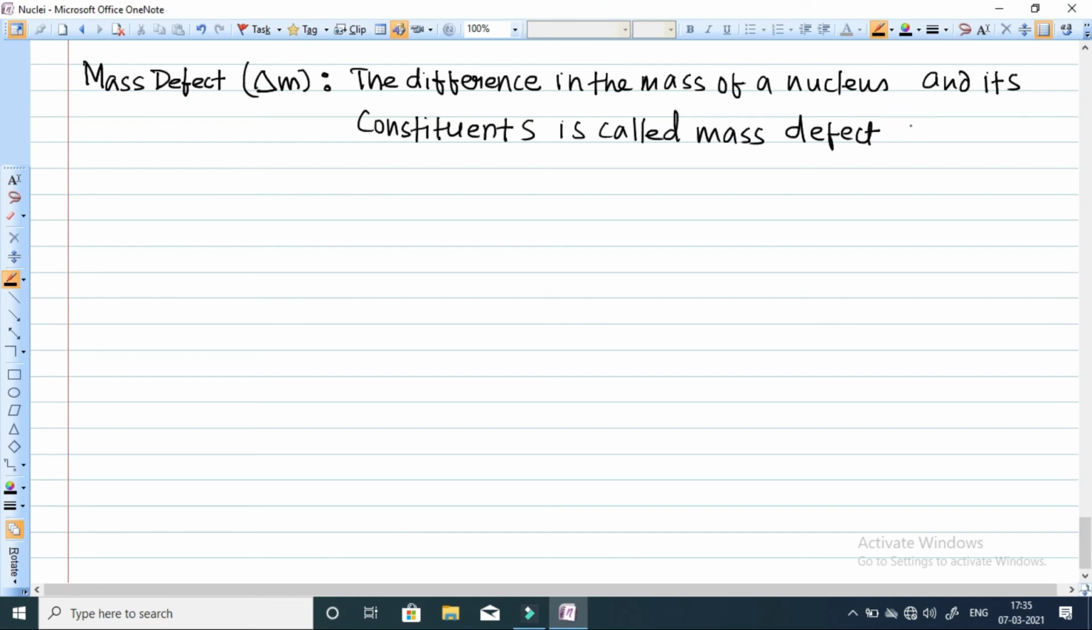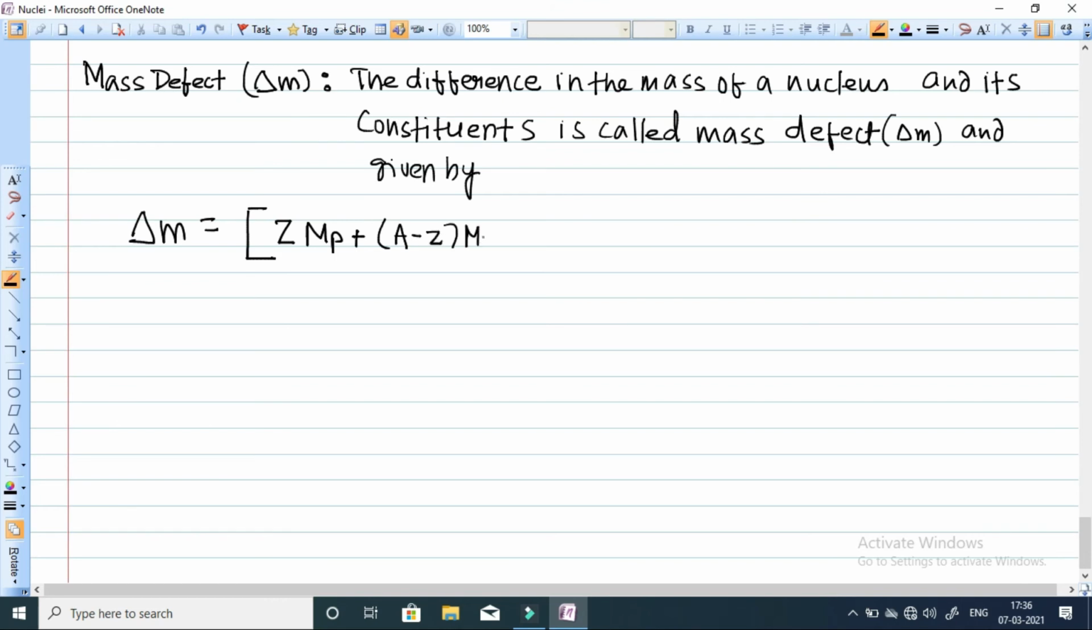It is represented by delta M, and this value is given by this formula. Mass defect delta M is equal to, first we calculate the mass of the constituent particles of the nucleus: Z, the number of protons, multiplied with the mass of proton mp, plus A minus Z, which gives you the number of neutrons, multiplied with the mass of neutron Mn. This is the mass of the constituent particles of the nucleus, minus the mass of the nucleus, capital M. So this is giving you the mass defect.